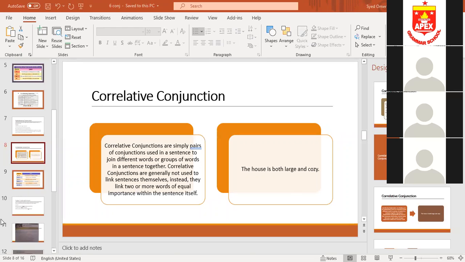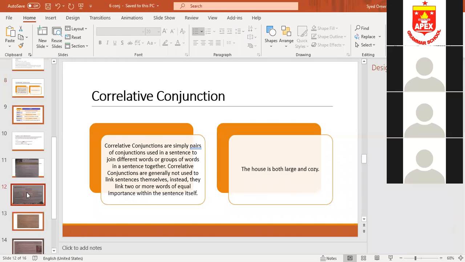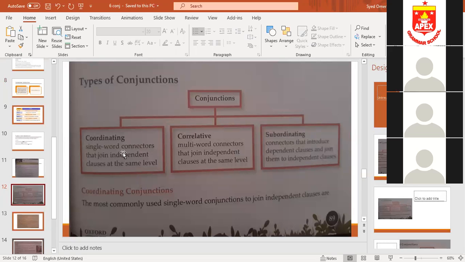Okay. Now look at this slide. It is in your book. You can learn the definitions from here also. Coordinating, I've told you, correlative and subordinating. So conjunctions are of three types. Conjunction is a joining word. Simple definitions I'm telling you. Coordinating is used to join two simple sentences. Correlative are pairs of conjunctions or multi-word connectors. Subordinating means which has a dependent clause and an independent clause, both.